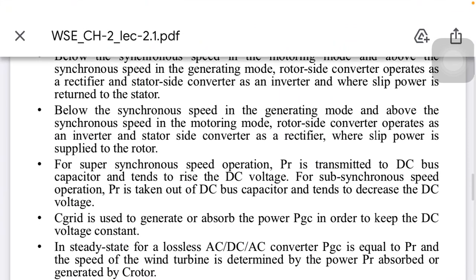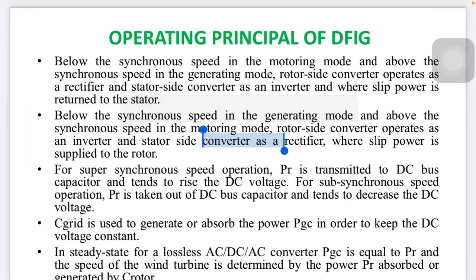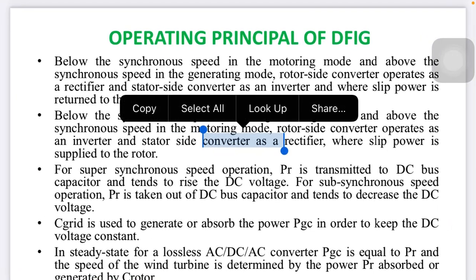Now, operation of DFIG: below the synchronous speed is the motoring mode, and above the synchronous speed is the generating mode. Motoring mode means we give the supply to it. At synchronous speed, it is the generating mode. So below the synchronous speed it is the motoring mode, and above the synchronous speed it is the generating mode.